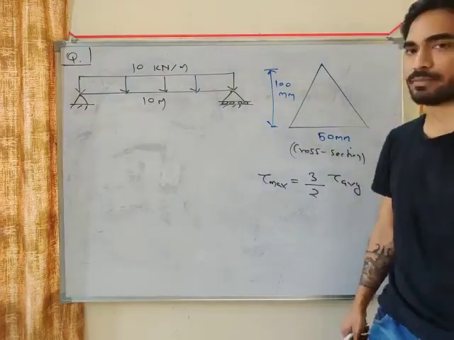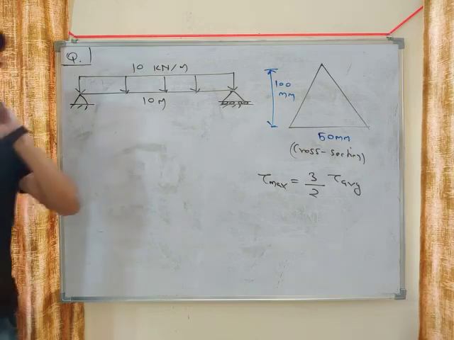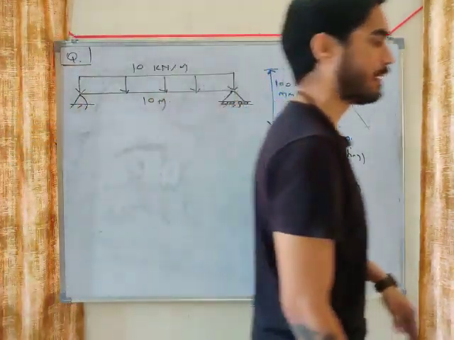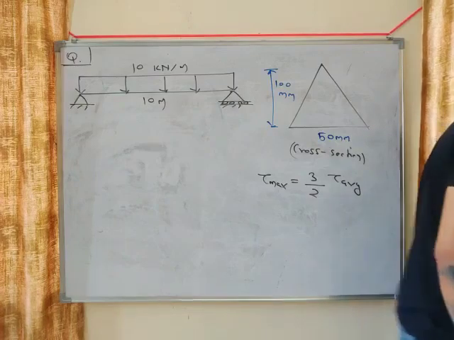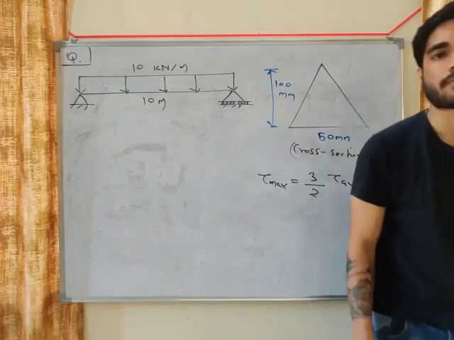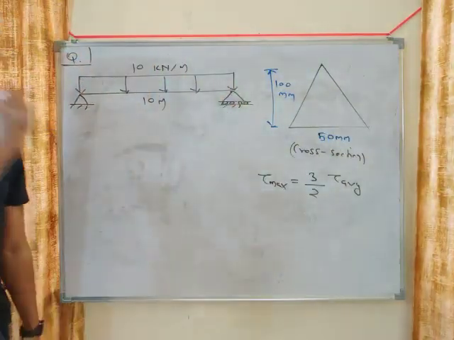So what will be tau maximum? Is it 60 megapascal? Are you getting 60 megapascal? If you are getting 60 megapascal, that means you are also making the same mistake. Okay, so let me tell you what will be the answer.